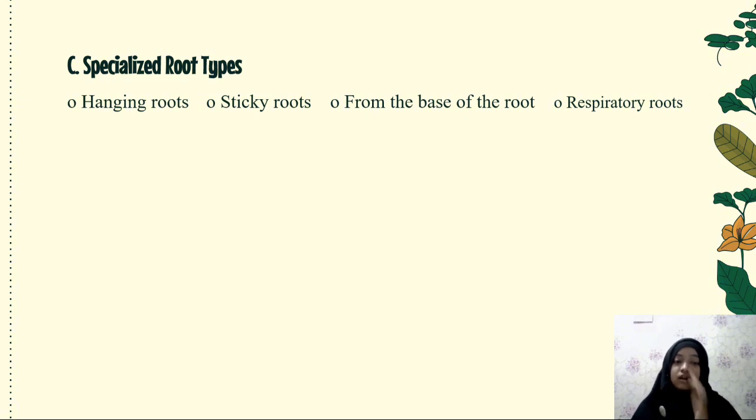Number 12, surface roots. These proliferate close below the soil surface, exploiting water and nutrients where conditions are favorable in the surface layers of soil.